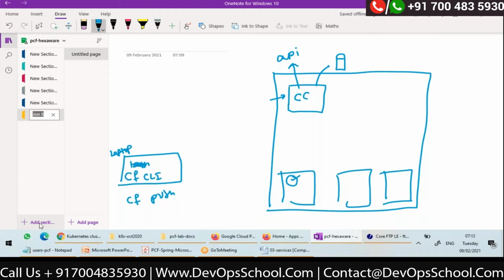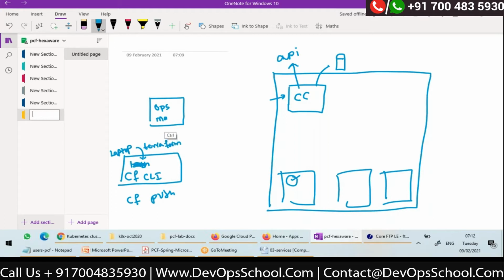I need to install Terraform. And on this machine, I need to download Terraform templates and apply them. Once I apply the Terraform template, it will create a VM called Ops Manager or Operations Manager.